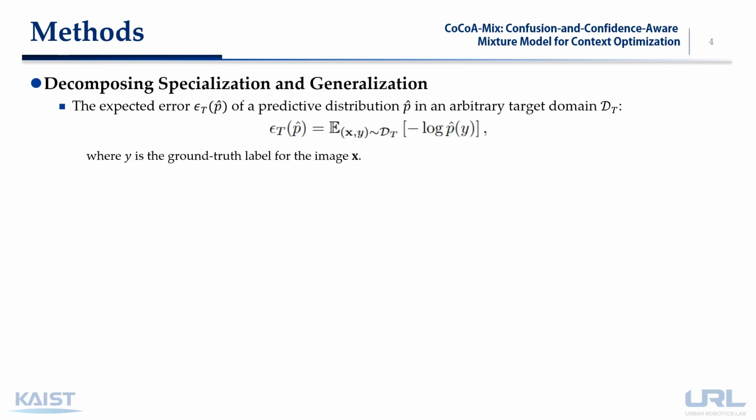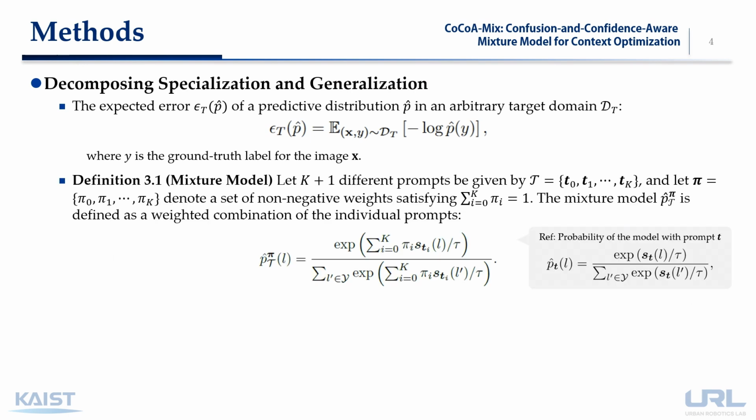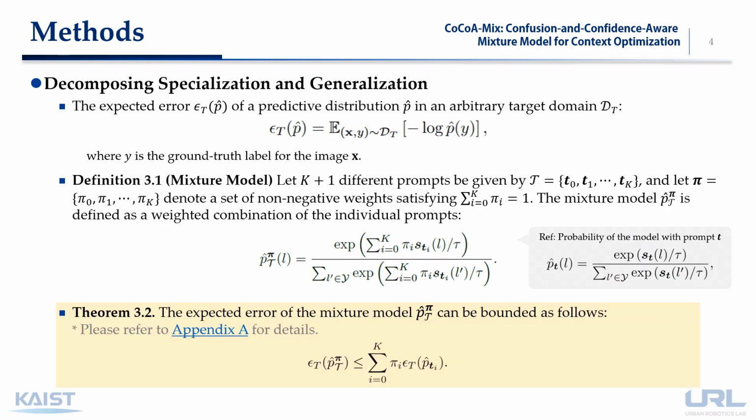The expected error of a predictive distribution in an arbitrary target domain is defined using the KL divergence as follows. We introduce a mixture model to derive an upper bound for the error, providing a framework for analyzing specialization and generalization. And the expected error can be upper bounded as follows.